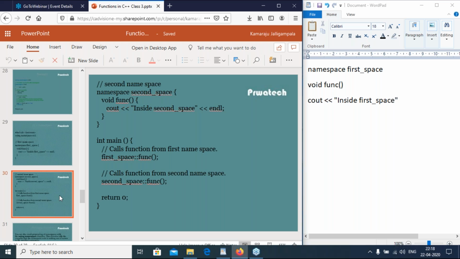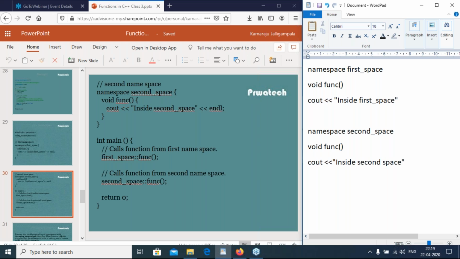Similarly, I have another namespace, second_space, having the same function name. So cout inside second space. So first space has the same function name, and second space also has the same function name.